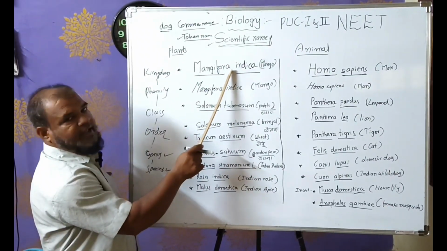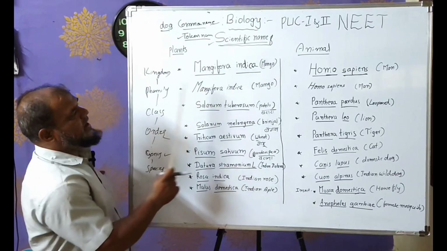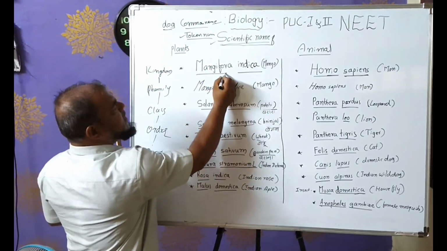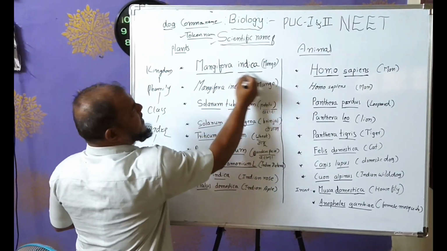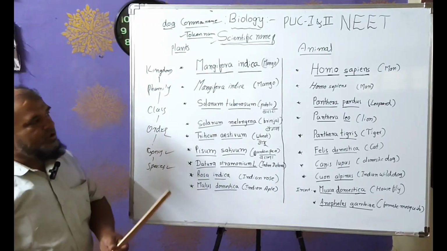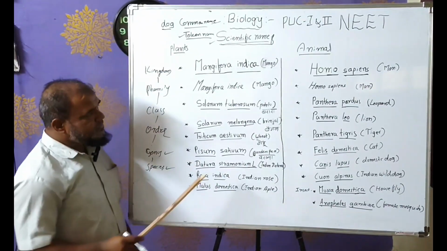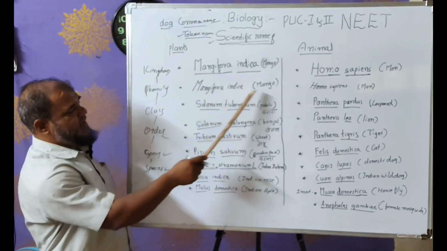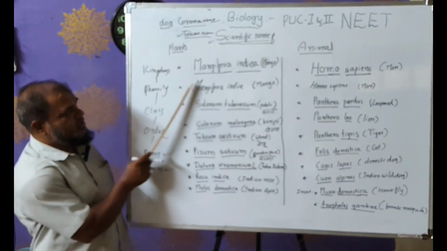Space is important here. You give the space and then underline the words completely.